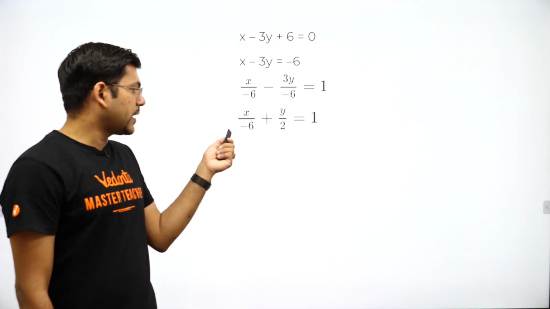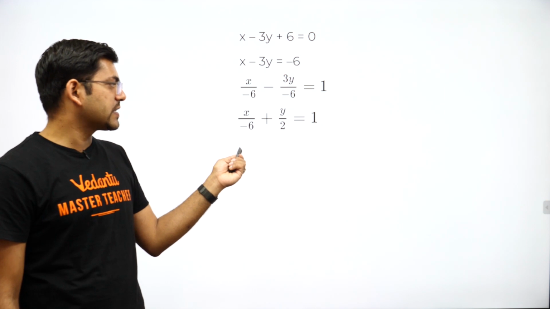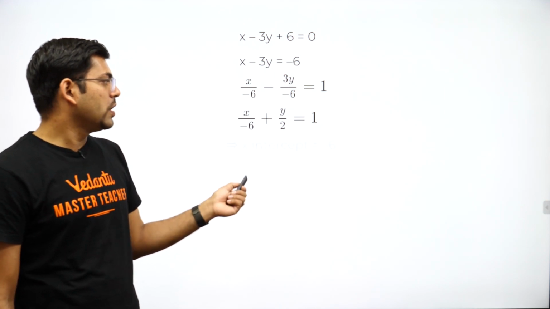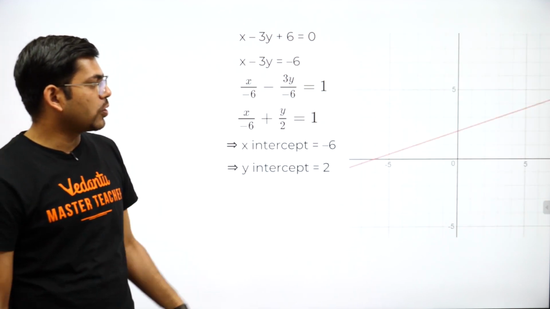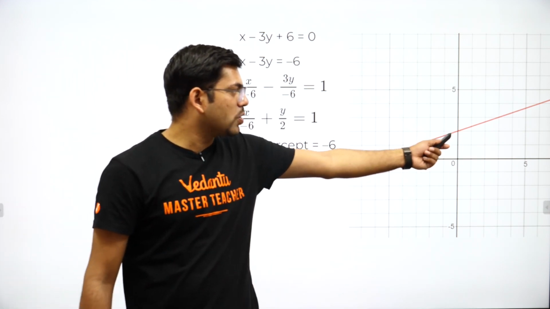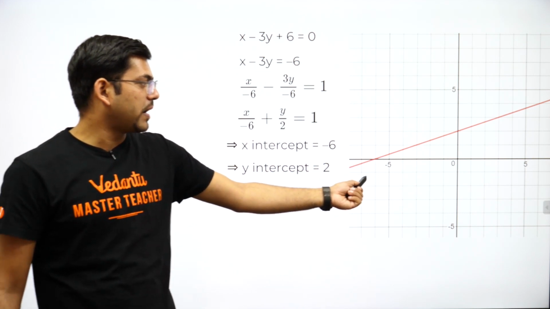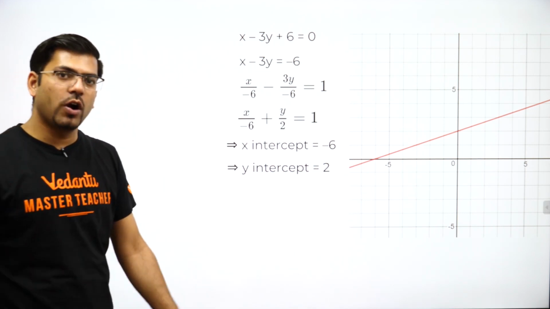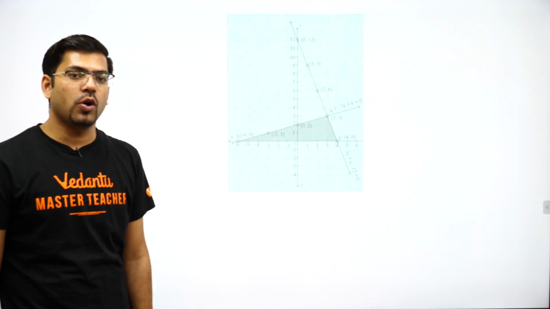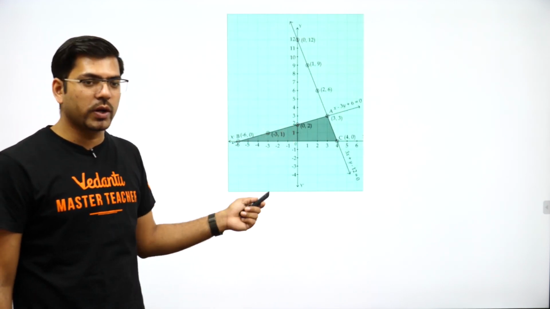Now you would have got that your x intercept is minus 6 and y intercept is 2. You will write this and you will get your graph, cutting the x axis at minus 6 and the y axis at 2. And you have got both your graphs. So now plot both of them on one graph. The graph will look like this.